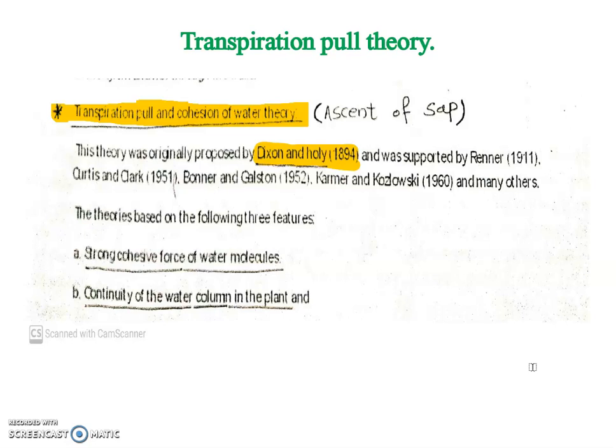This theory was explained by Dixon and Joly in 1894. This theory is based on the following features: strong cohesive force, adhesive force of water molecules, and conductivity of water through the xylem.